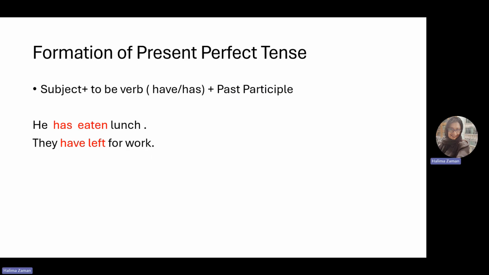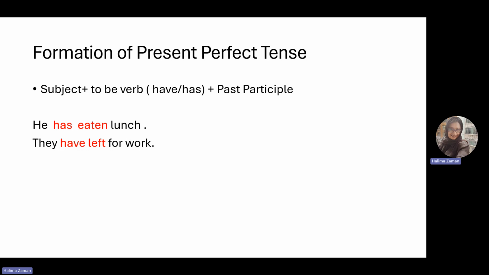Next, here is the formation of present perfect tense. To write a sentence in present perfect tense, first thing first, we have to put the subject. We know what a subject is: I, you, he, she, it, they, we, etc. After that, we have to put the verb have or has, depending on the subject, plus the past participle form of the verb, which is the third form of the verb.